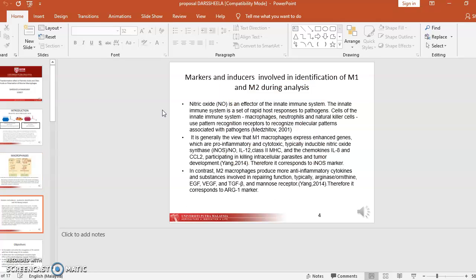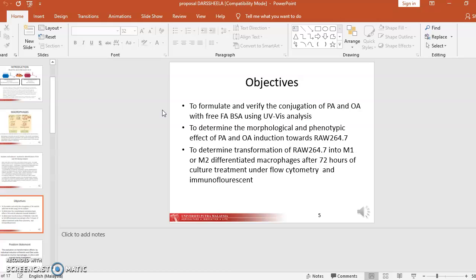As we explained earlier, nitric oxide and arginase are effectors of the innate immune system, which correspond to the iNOS marker and ARG1 marker respectively. The objective of my project is first to formulate and verify the conjugation of PA and OA with free fatty acid BSA using UV-Vis analysis.